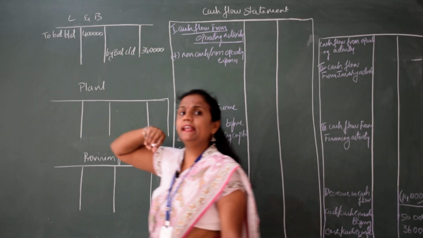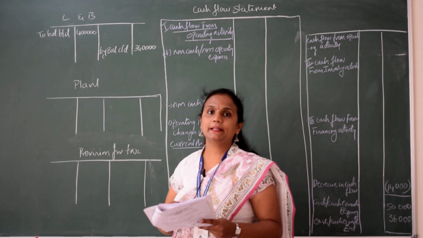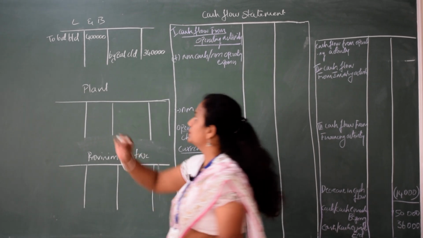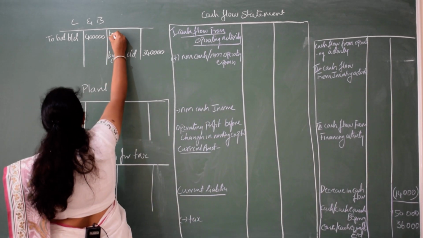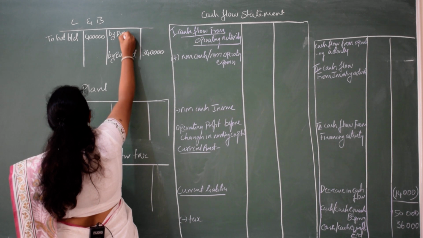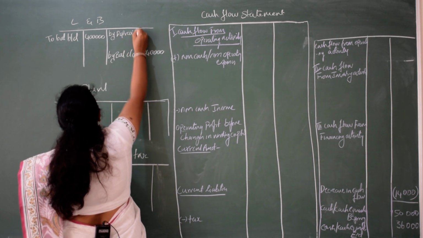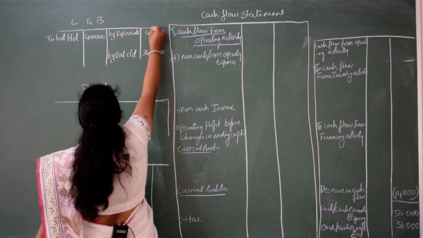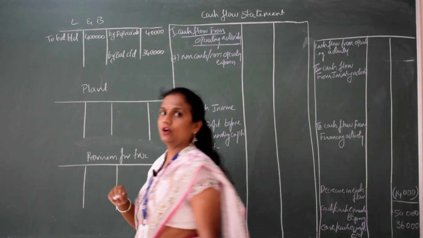You can see that in the adjustment they have given a depreciation of 40,000, so write here by depreciation 40,000.